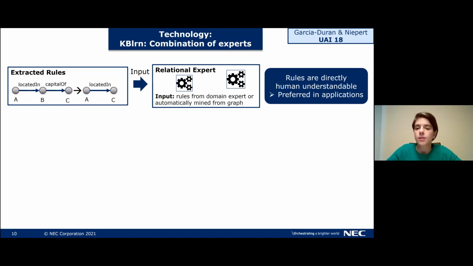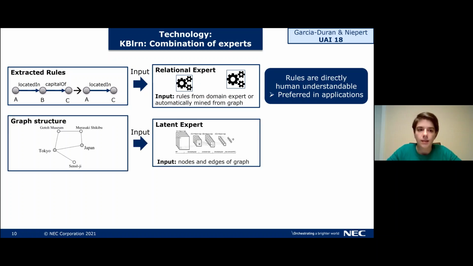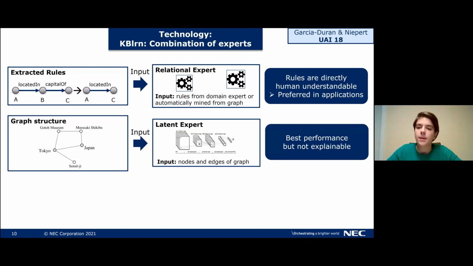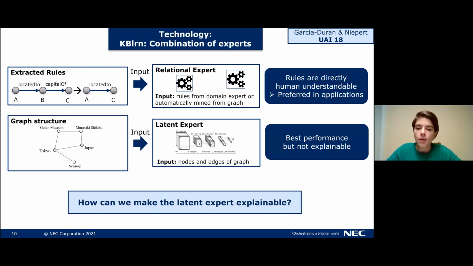However, there is a better model out there, and that's based on a neural network. This one is called the latent expert. The latent expert takes the graph structure, which consists of nodes and edges, and then it turns these into latent representations and can then predict new edges. This model is better, but it's not directly explainable. So the question is, how can we make the latent expert explainable?